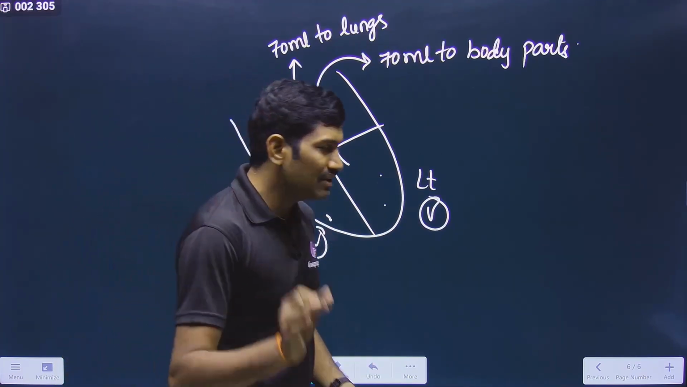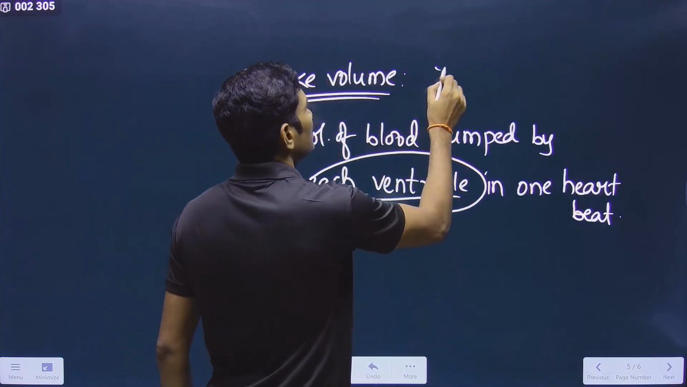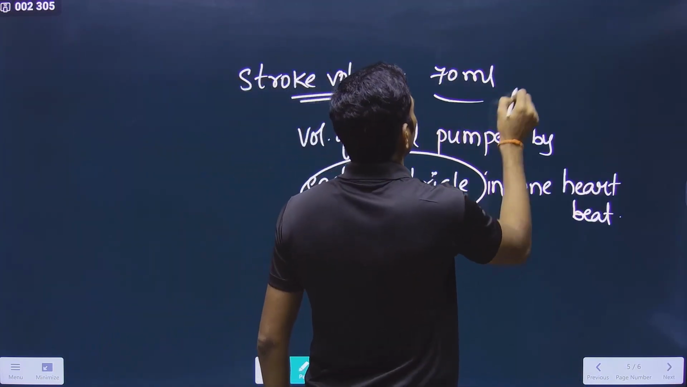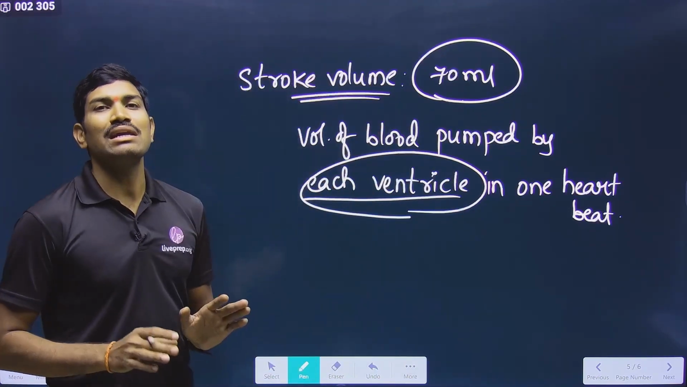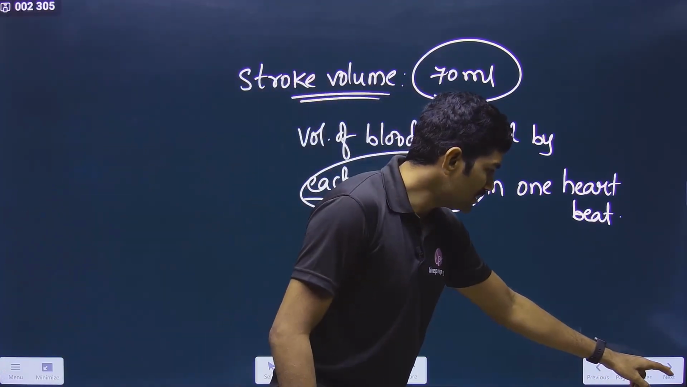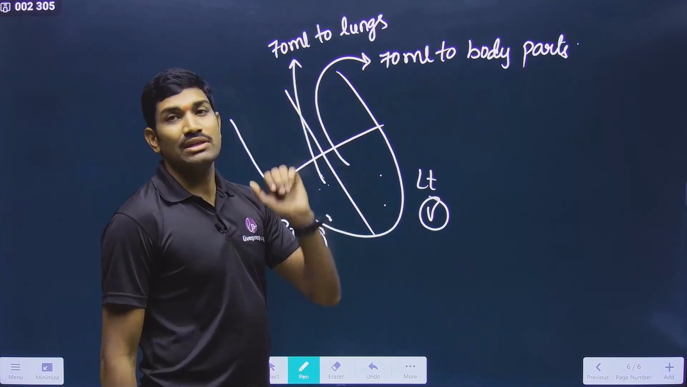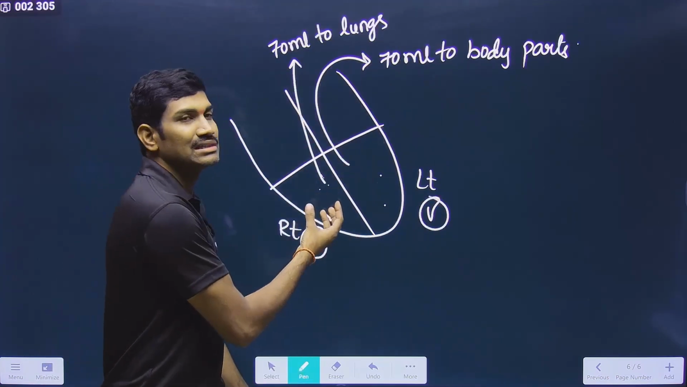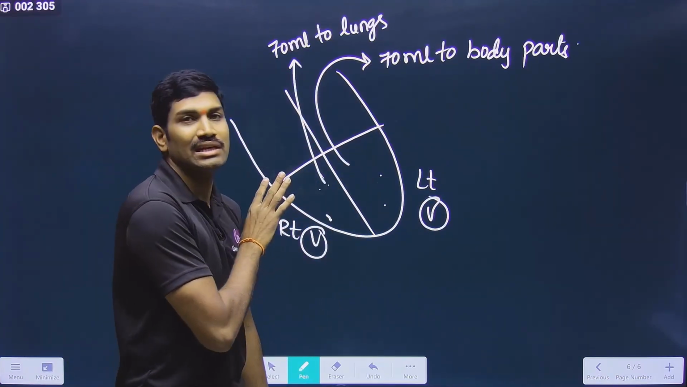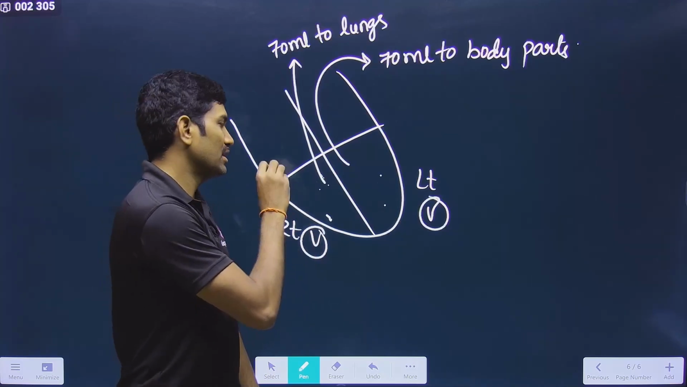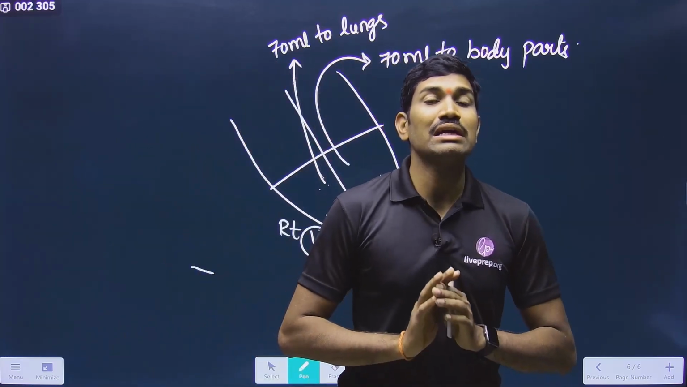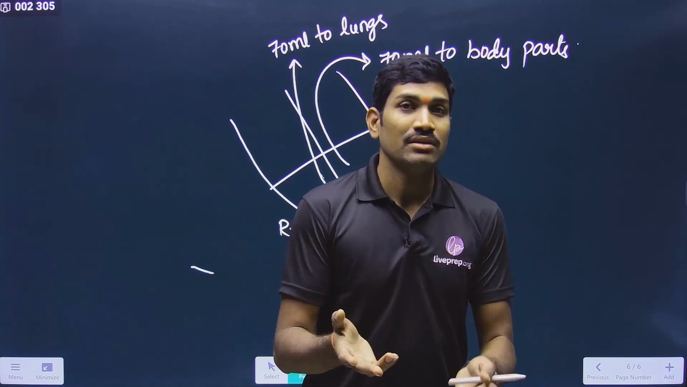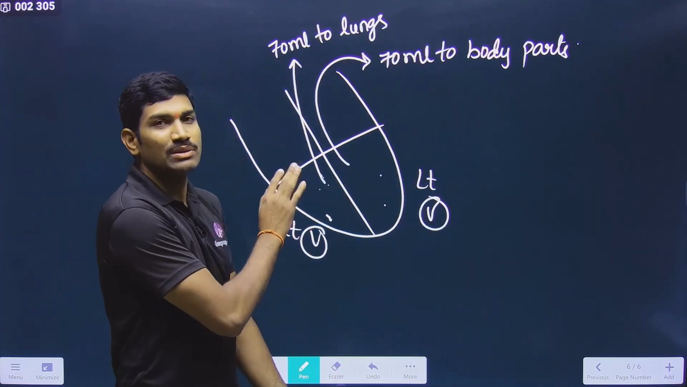So what will be the answer? 70 ml. So what is the stroke volume here? It is 70 ml. In each heartbeat, 70 ml of blood is pumped. But please remember, even though 70 ml is pumped, still some volume of blood is present inside the ventricles.